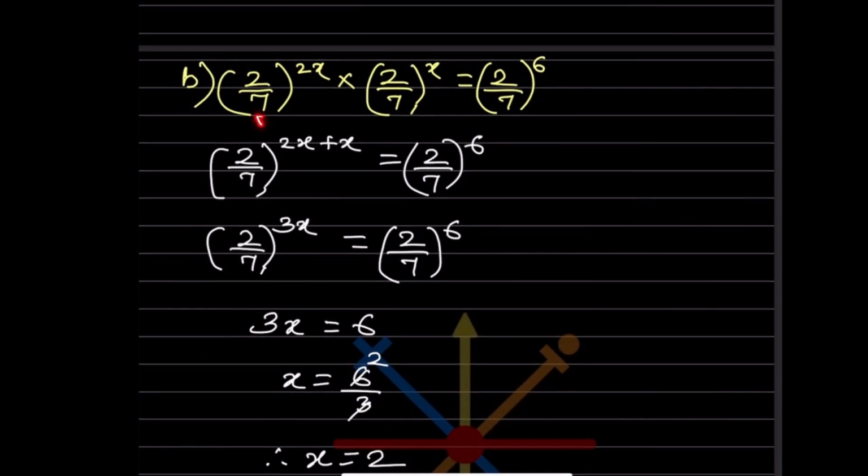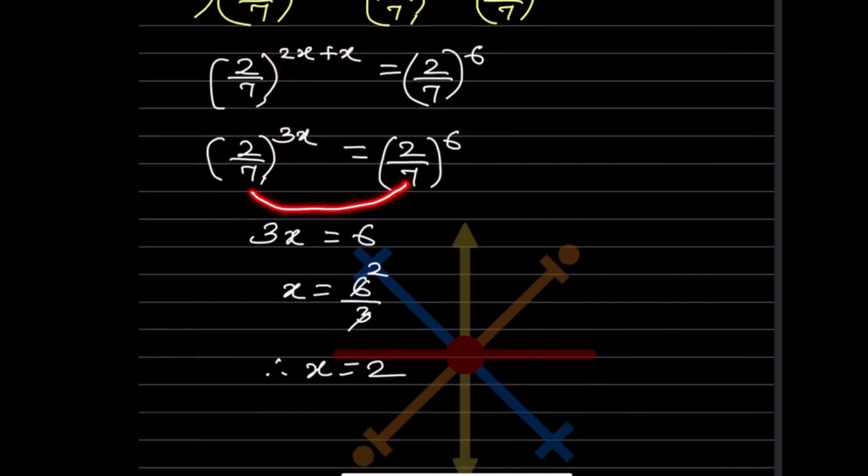Again here, this is in a fraction. The rest everything will be the same. So what will you do? You are going to follow the same, but there is a multiplication over here. So a raised to m into a raised to n will be a raised to m plus n. So here, for 2 by 7 raised to 2x into 2 by 7 raised to x, because this is a multiplication, we are going to add 2x plus x. So this is 2 by 7 raised to 3x equal to 2 by 7 raised to 6.